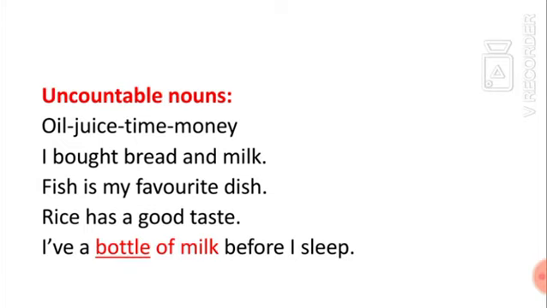We can change from uncountable nouns into countable by adding some words like I have a bottle of milk before I sleep. Here we have the word milk, which is uncountable nouns. We can put the word bottle or a bottle of before it in order to change it into a countable word, because we can count bottles.